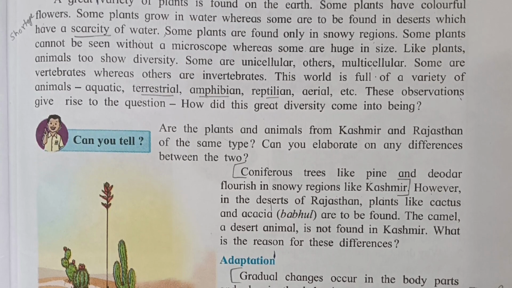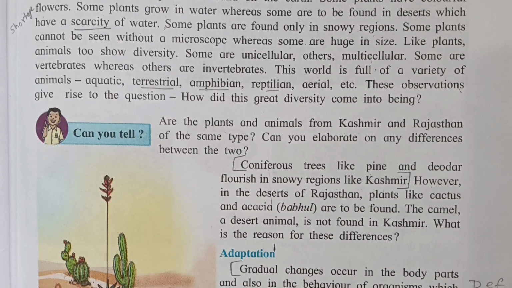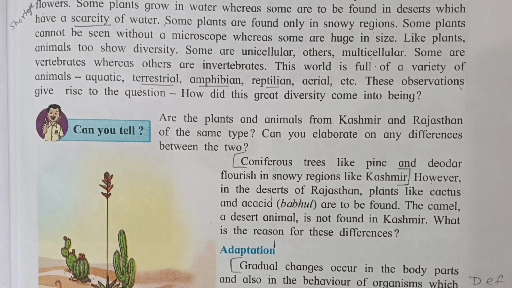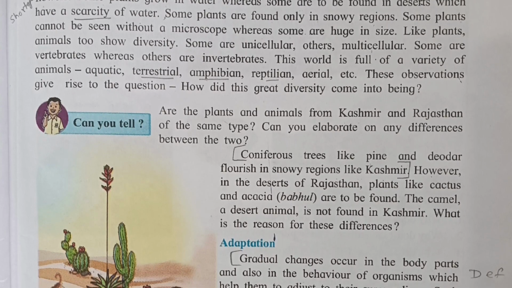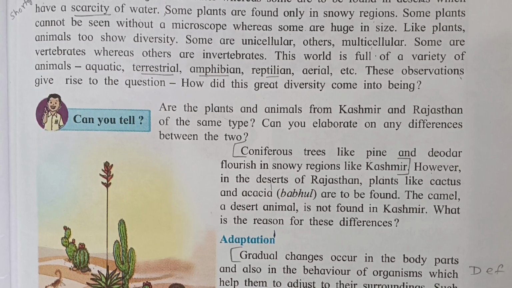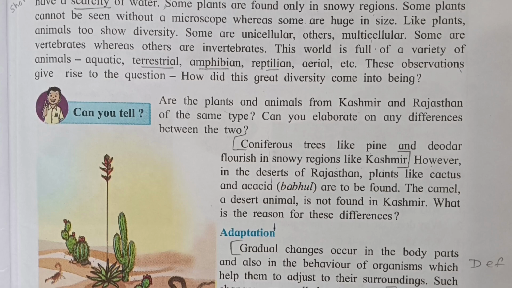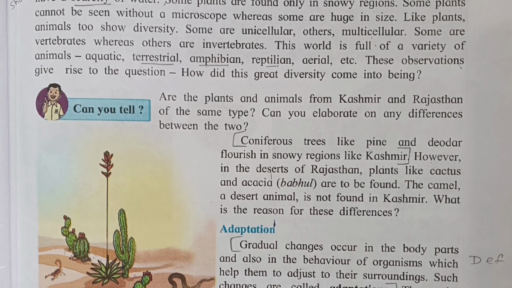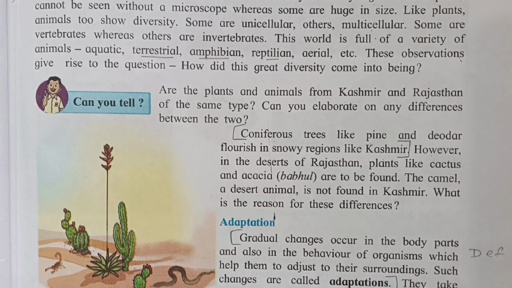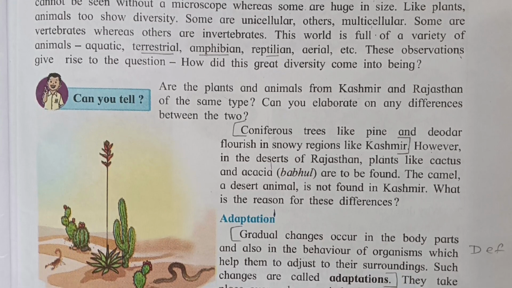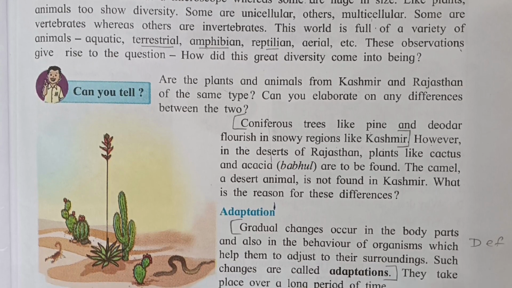Aquatic means the living organism which lives in water. Terrestrial means the living organism which lives on land. Amphibian means cold-blooded vertebrate animal, for example frog, salamander. Reptilian means reptiles like snake and lizard. Aerial means the birds, etc. This observation gives rise to the question: how did this great diversity come into being?